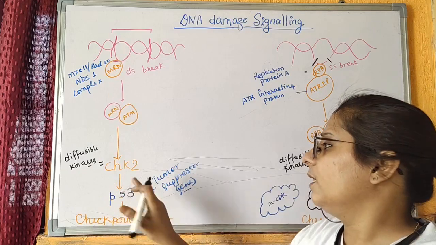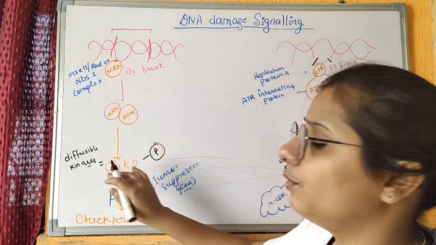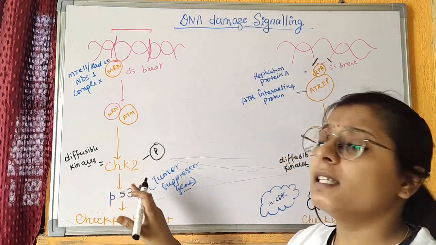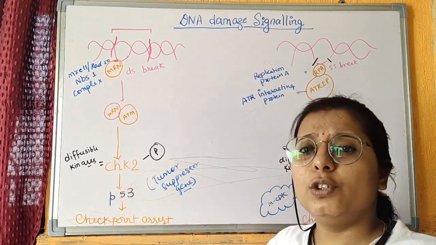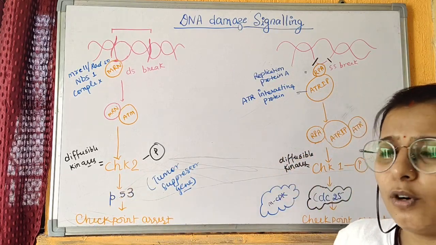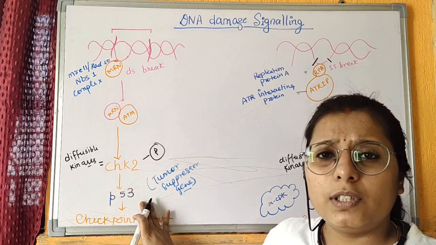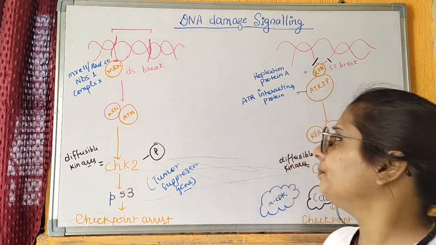Then this activates CHK2 by phosphorylating it, that is a diffusible kinase, and this CHK2 then further activates P53, that is a tumor suppressor gene, meaning that it suppresses tumor formation. When this P53 is activated, then this causes the checkpoint arrest.